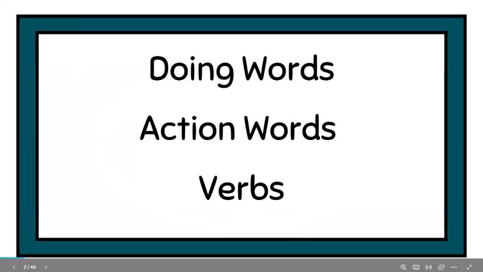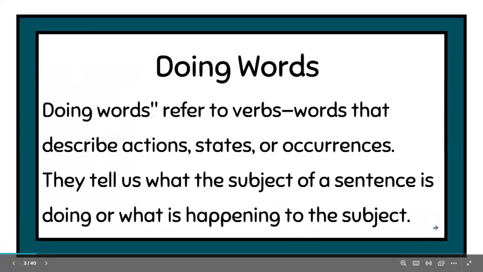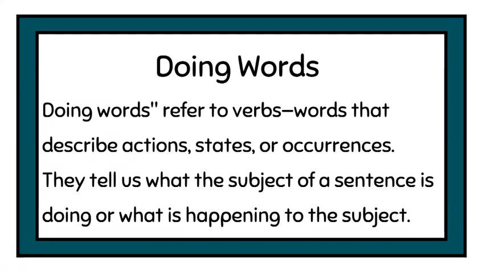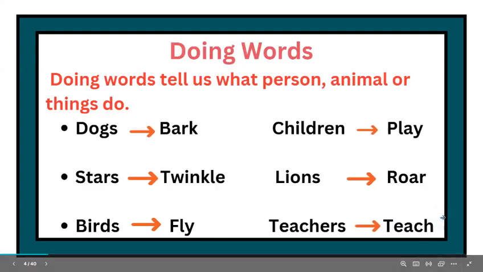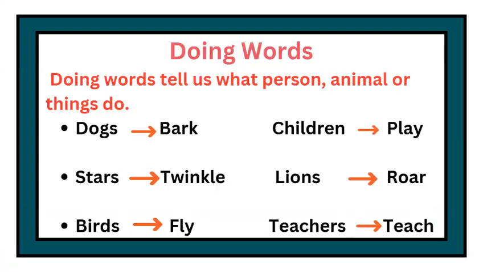Doing words are also known as action words, and action words are also known as verbs. So I'll give you the action words now. Let me now tell you what a doing word is. Doing words refer to verbs, words that describe actions, states, or occurrences. They tell us what the subject of a sentence is doing or what is happening to the subject. Here, I have written for you: doing words tell us what a person, animal, or thing does. So you can see the examples here.